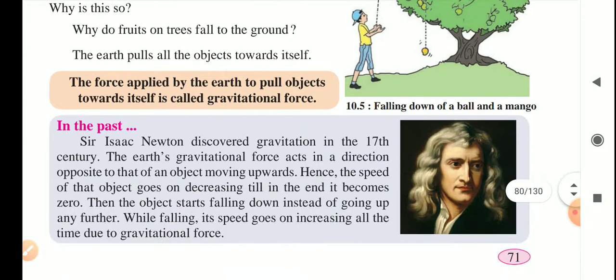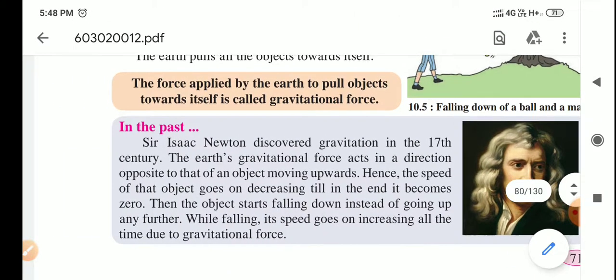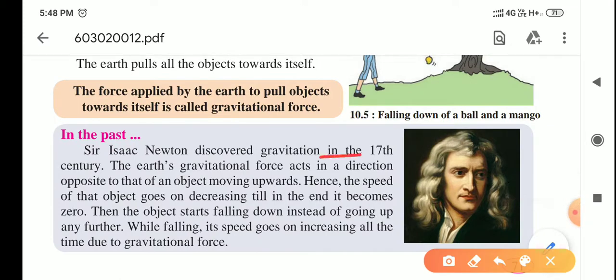Now let's learn more about gravitation. Sir Isaac Newton discovered gravitation in the 17th century. What is the 17th century? It is a period of 100 years starting from 1st January 1601 to 31st December 1700. This period of 100 years is called the 17th century. Sir Isaac Newton discovered gravitation in the 17th century,